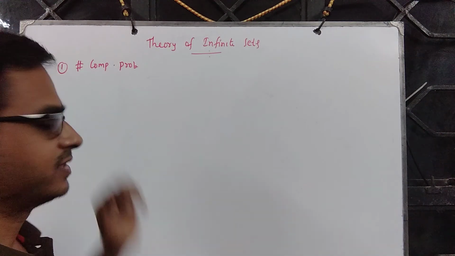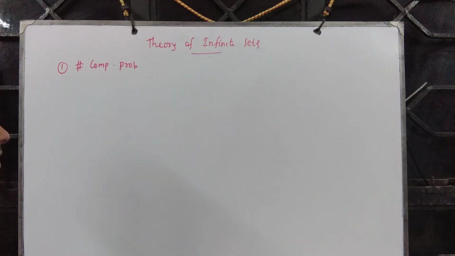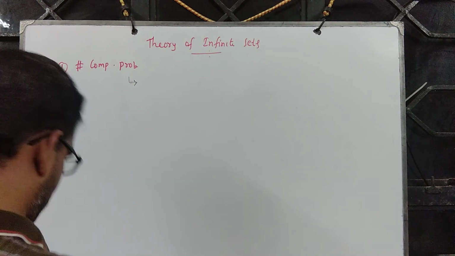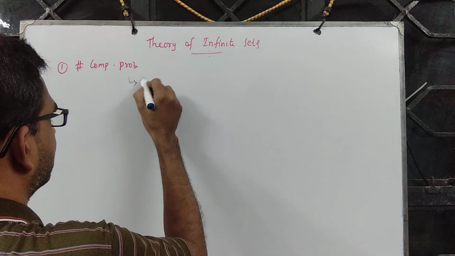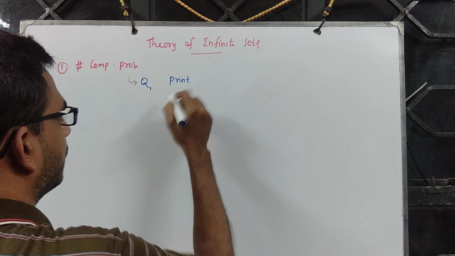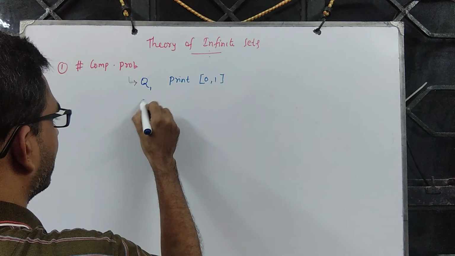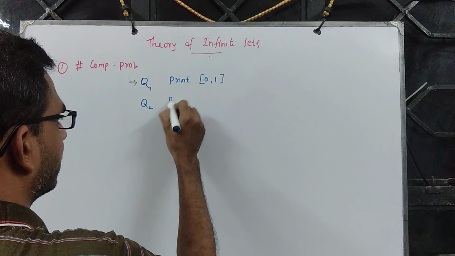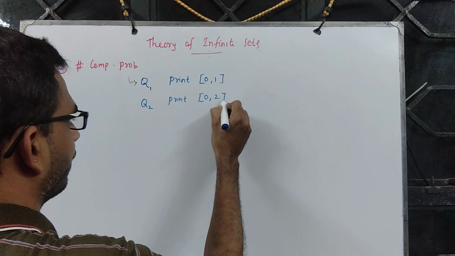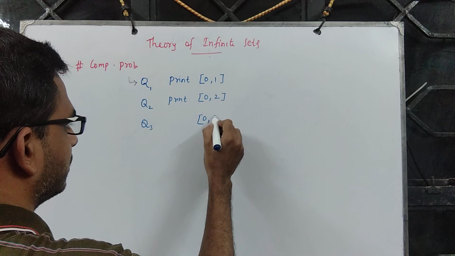Let us answer this question: how many different computational problems are there? Consider these questions. The first question is this: write a C program to print, say, [0, 1]. Question number 2: write a C program to print, say, [0, 2]. Question number 3: print, say, [0, 3].